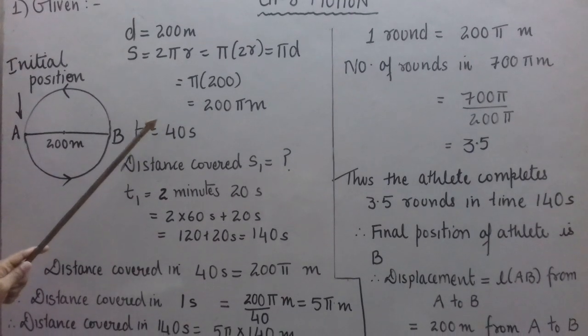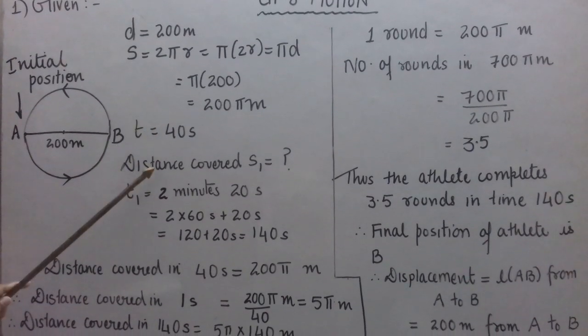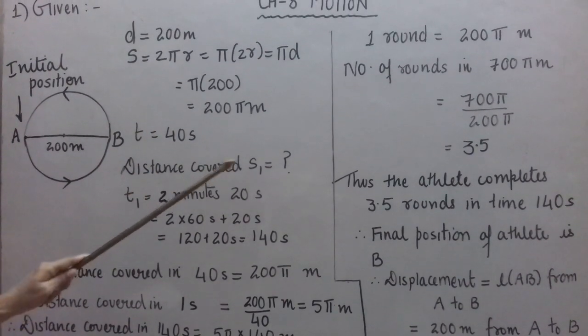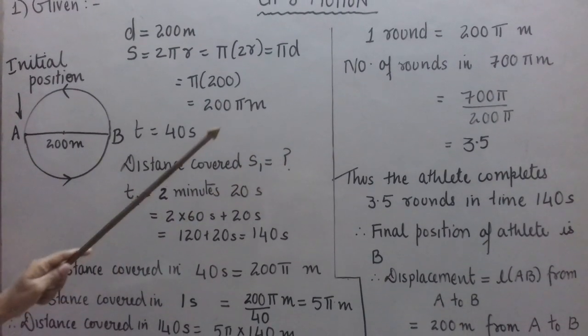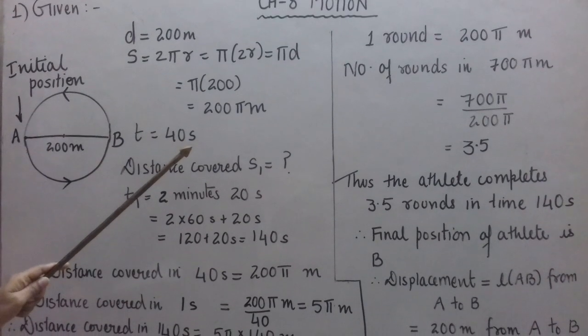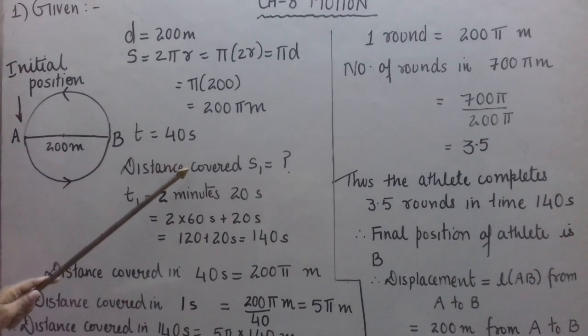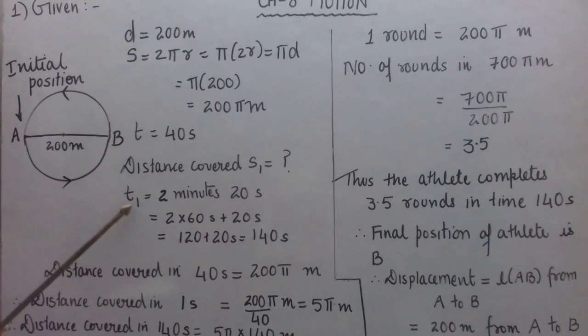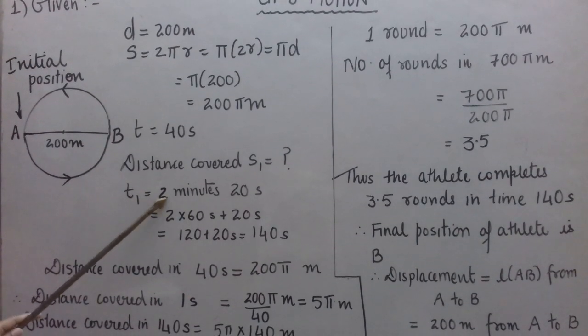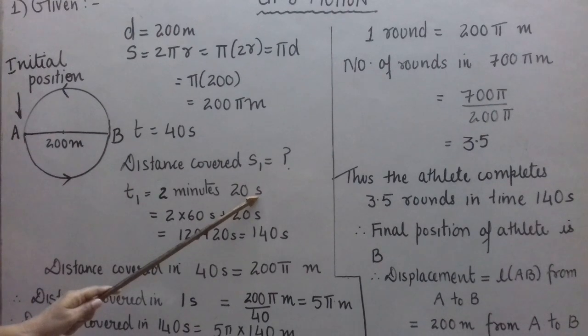The question is, what will be the distance covered? Distance covered, I have denoted it by S1 now. So what will be S1, and the displacement, at the end of 2 minutes 20 seconds? Time, I have denoted it by T1, when it is 2 minutes 20 seconds.